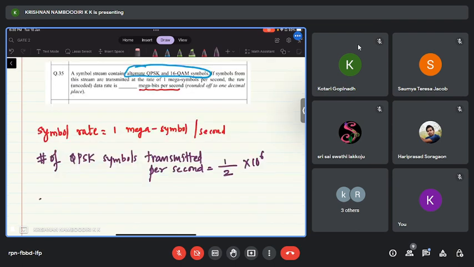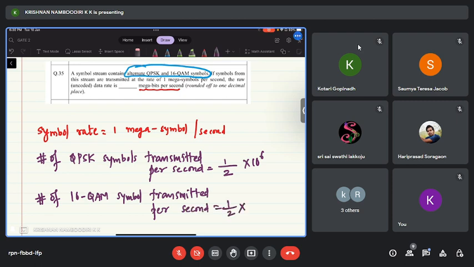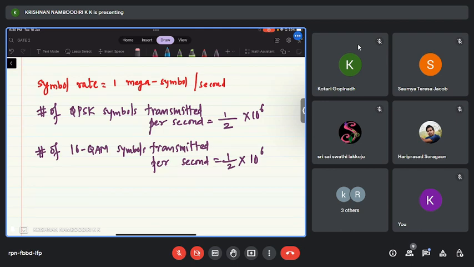Correct? So now the number of 16 QAM symbols transmitted per second is equal to half into 10 power 6 16 QAM symbols. Up to this, any confusion or any questions? Okay, let me proceed. Now the question is, one QPSK symbol corresponds to how many bits?